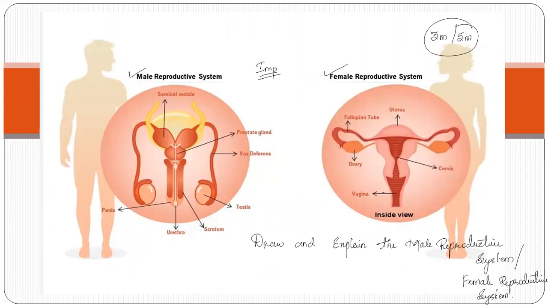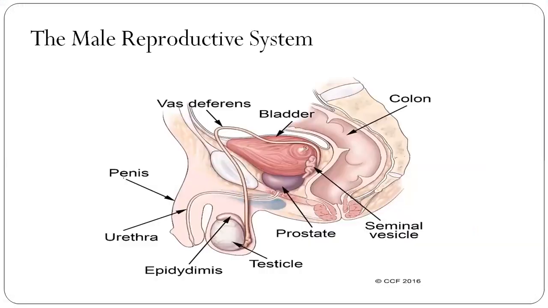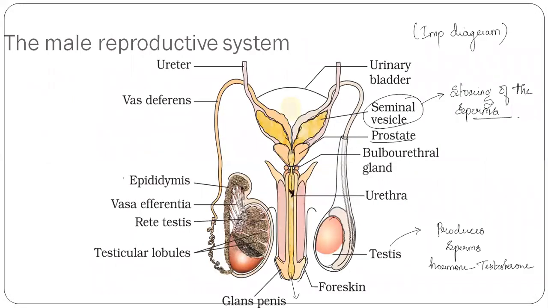And remember, this is an important diagram. Please make sure that you learn the diagram and also the different parts of the male reproductive system. If there is any topic you have not understood, or if you want me to repeat anything once again, you can inform me in the next class, or inform me personally as well, so that it can be repeated and your doubt is cleared.